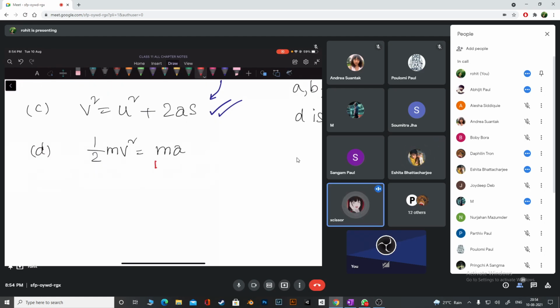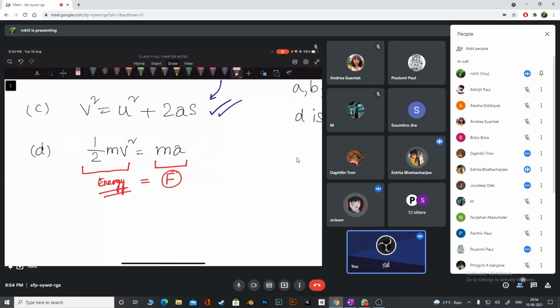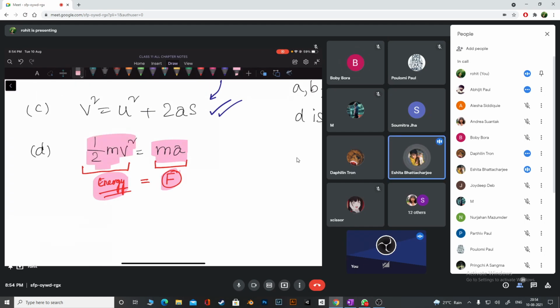Force is equal to mass times acceleration. That's the formula. This is force, right? Yes, sir. But what do you think this is? Sir, it's energy. So can energy be equal to force? Do you think they're the same type of quantities? No, sir, different. So the dimension of MA cannot be equal to the dimension of half mv square. You have to check.